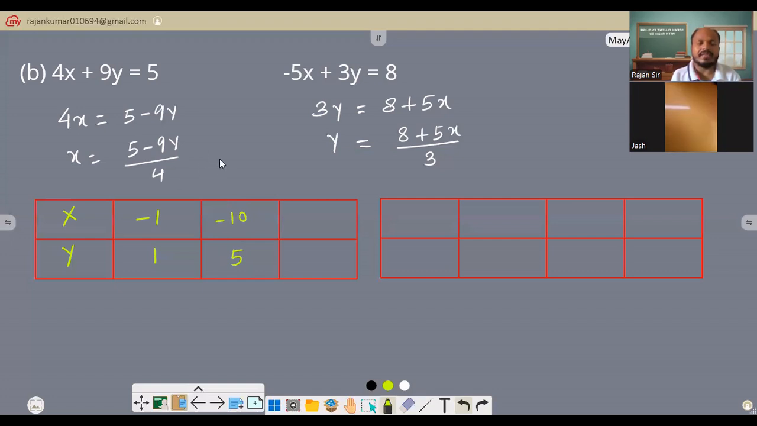Again, what else can you take? Any number? Tell me one more number that I need. Sir, 8 we can take. 8, you can put it, 9 times 8 is 72. It's not going to be divisible by 4, right? 72 minus 5 is 67, not coming. Minus 81.